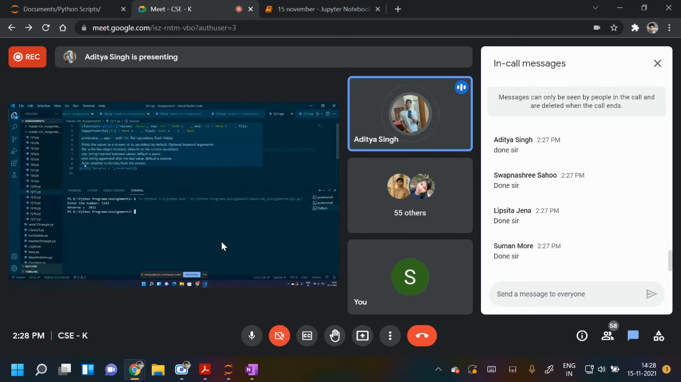Sir, I have taken input as n, and I have declared sum equals 0, and I will extract the last digit. So here I have taken the remainder, that is n modulus 10. If I take input as 15, it will give me the last digit, that is 5. Then I'll multiply it with 10 and add the remainder, so it will give 50. Then I will extract the first digit. If I take input as 51, it will give 50.